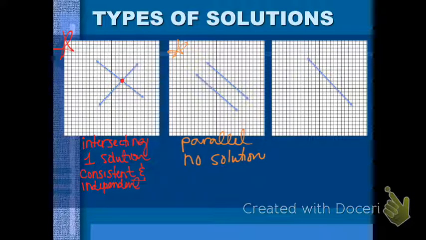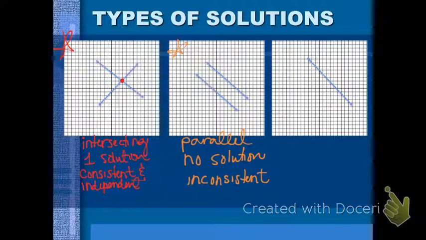And the vocabulary word for this is we call this inconsistent. Again, remember that consistent meant that there was at least one solution. Inconsistent means that there is no solution.